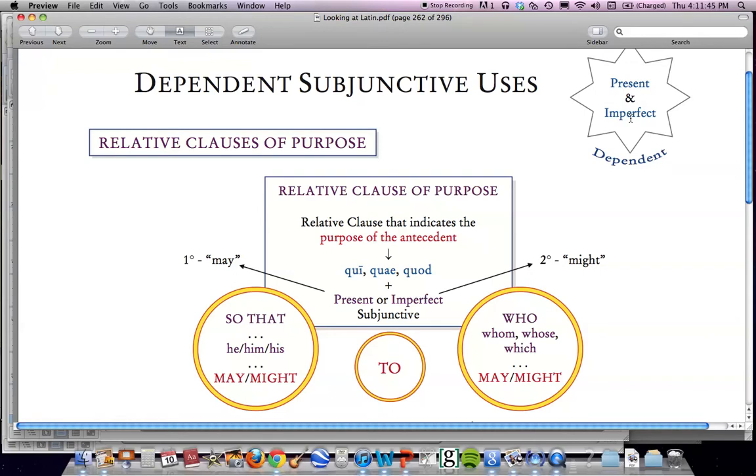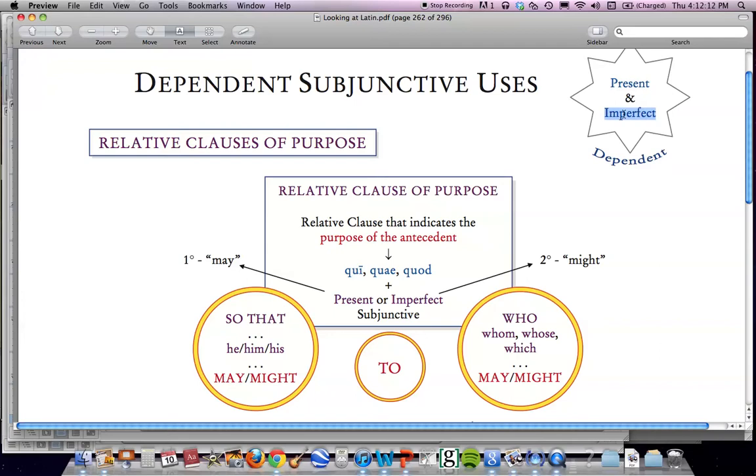If you're in a primary sequence, meaning if your main verb is in the present, future, or future perfect, then your subordinate verb is going to be in the present subjunctive. If your main verb is in the perfect, imperfect, or pluperfect, then your subordinate verb is going to be in the imperfect. All right, so that's something for us to remember.